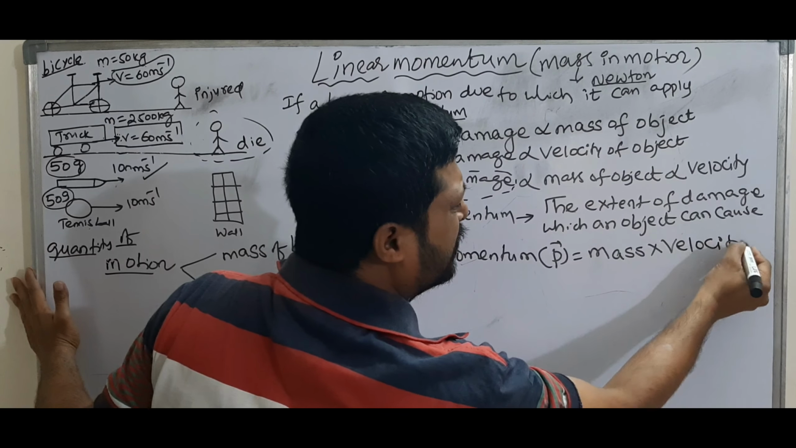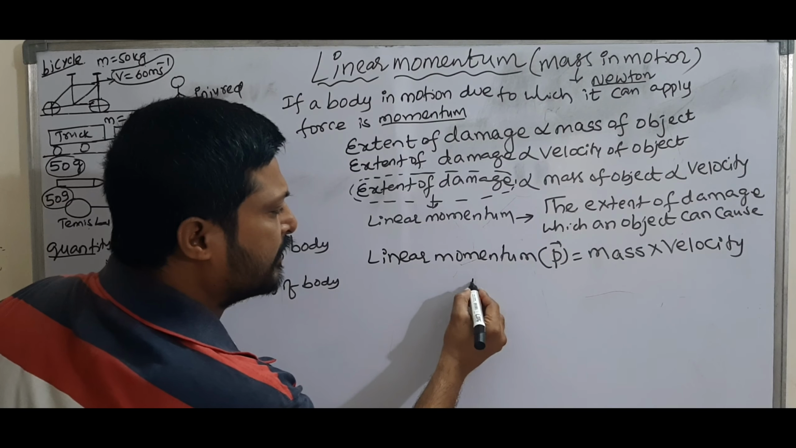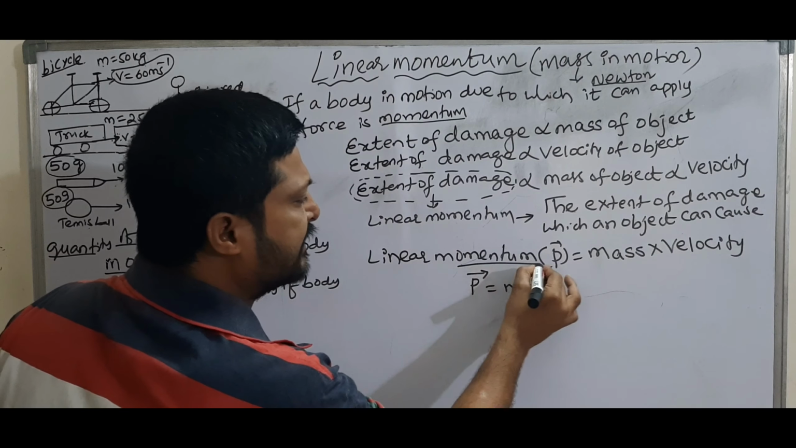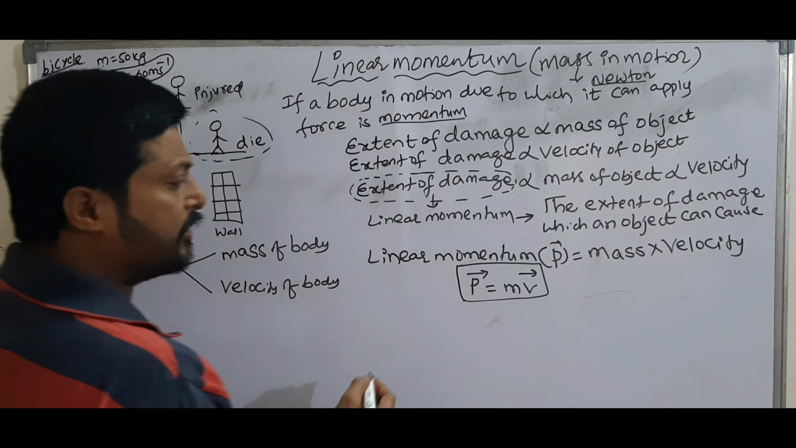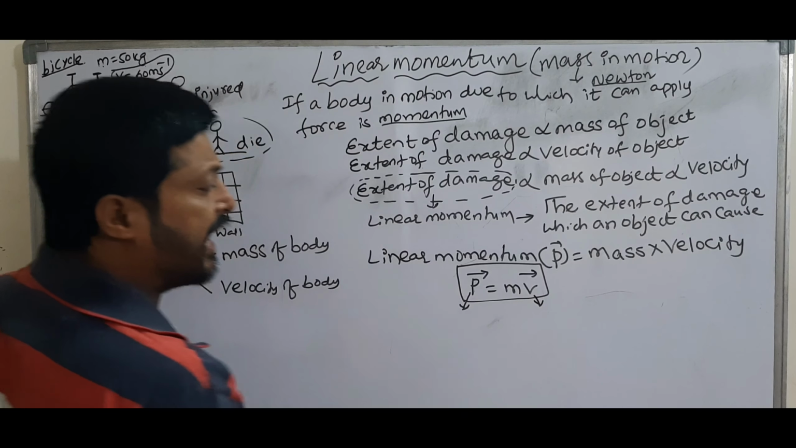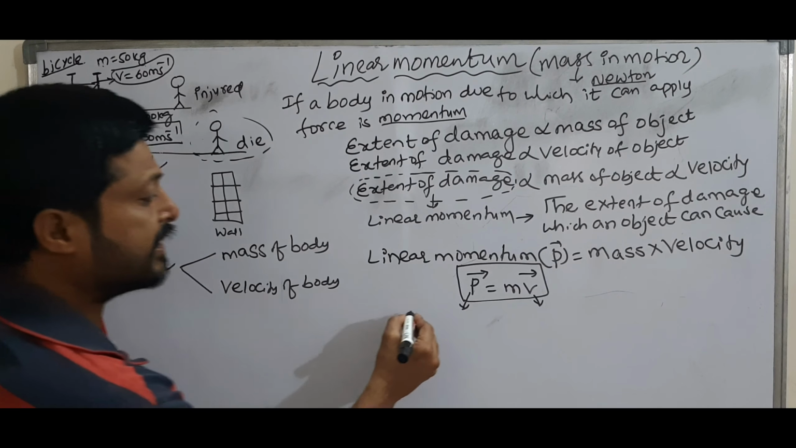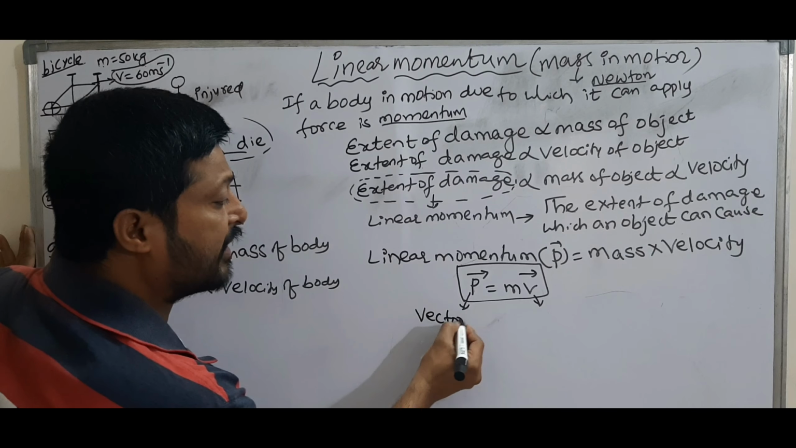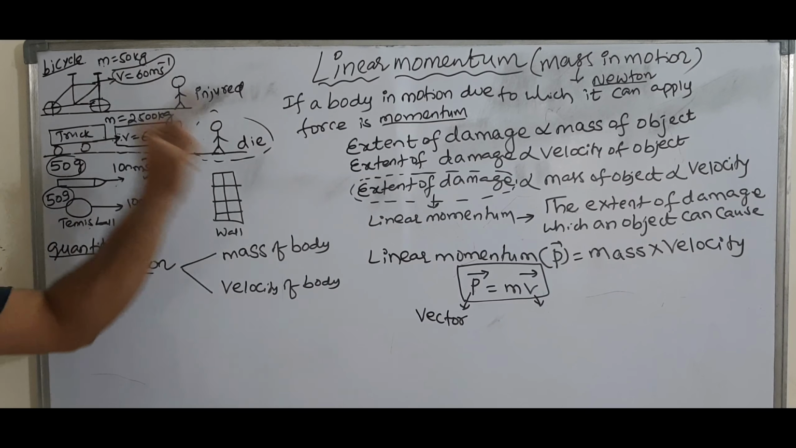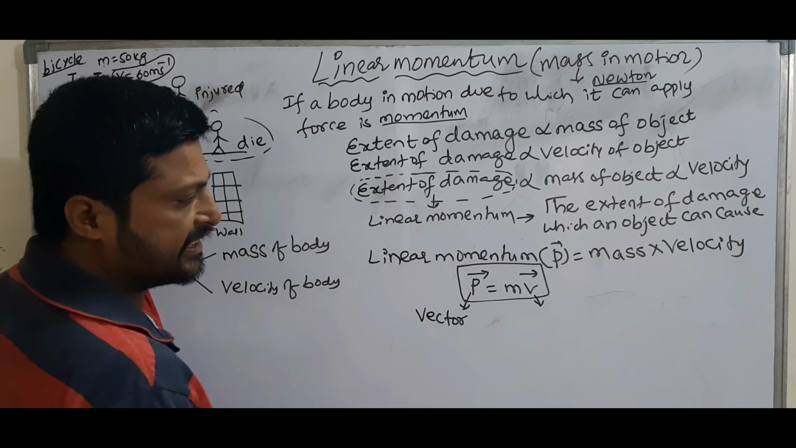This is the formula for linear momentum. Simply put, P is equal to mv. See here, momentum is a vector quantity. Momentum has magnitude and it has direction. So momentum is a vector quantity.